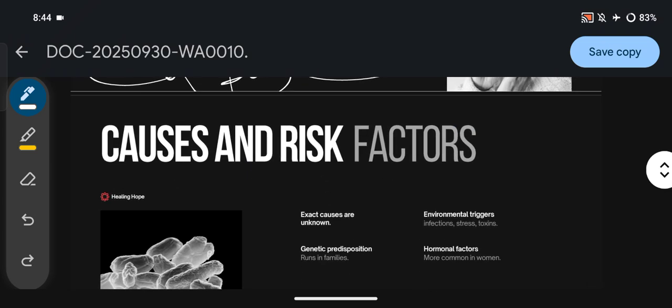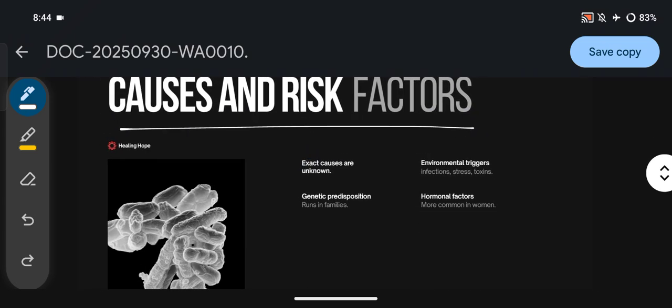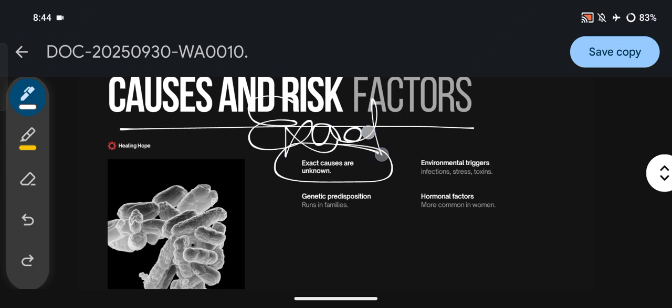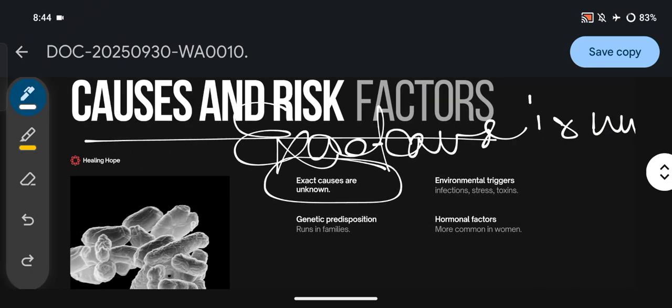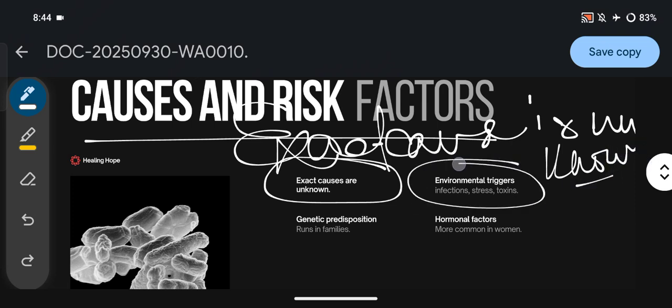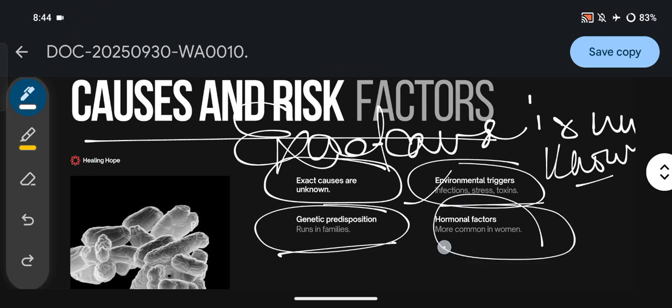Now next, what are the causes and risk factors? First, the exact cause is unknown. What is the cause behind the disease? The exact cause is unknown. Then environmental triggers like infection, stress, toxins, then genetic predisposition, which runs in families, and hormonal factors, more common in women. So let us discuss one by one.